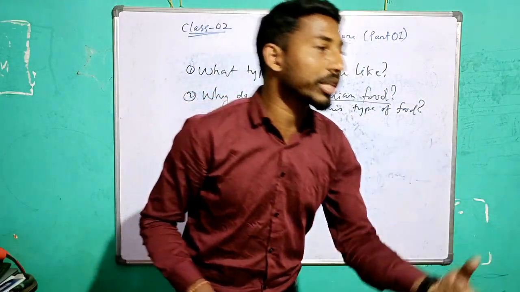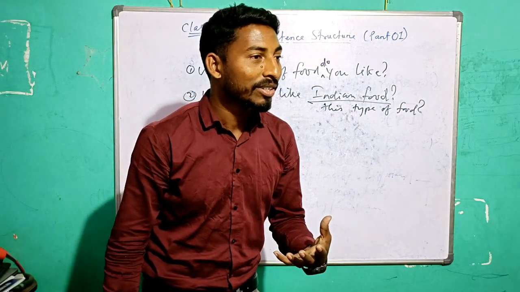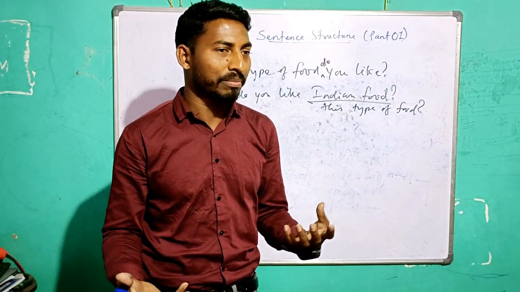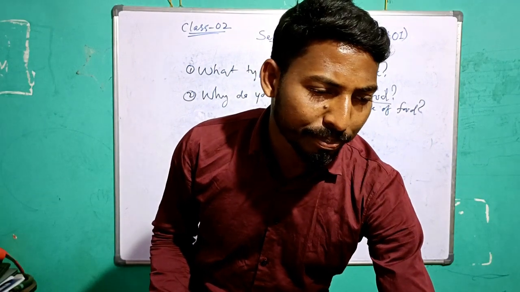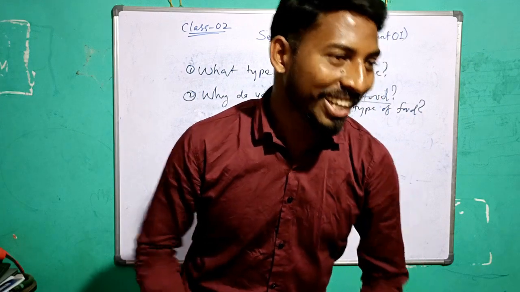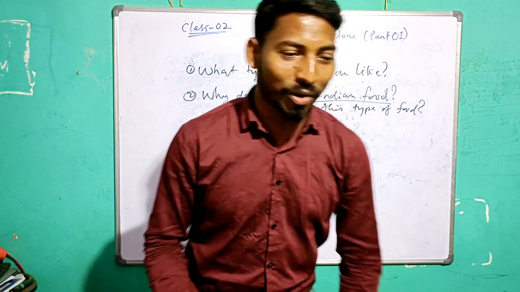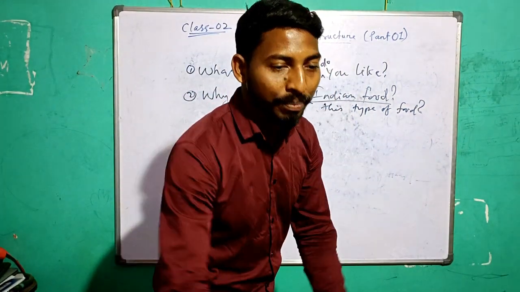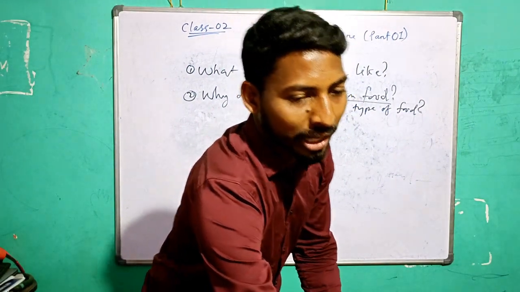Okay? So, can you cook this type of food? I cannot. I cannot cook this type of food, but I think I can cook something else for you, sir. Hemendra or Bapun, can you cook this type of food? Yes, I can cook. And no one says no. If someone has to say no, you say, no, I cannot cook. Okay. Now we'll go to the next and we'll wind up here.